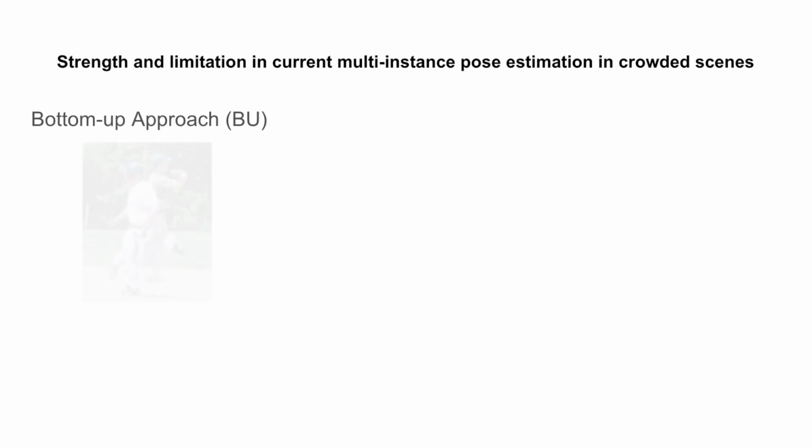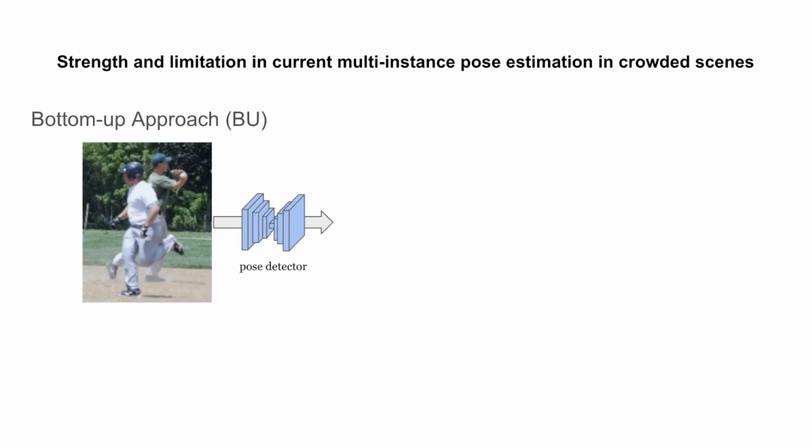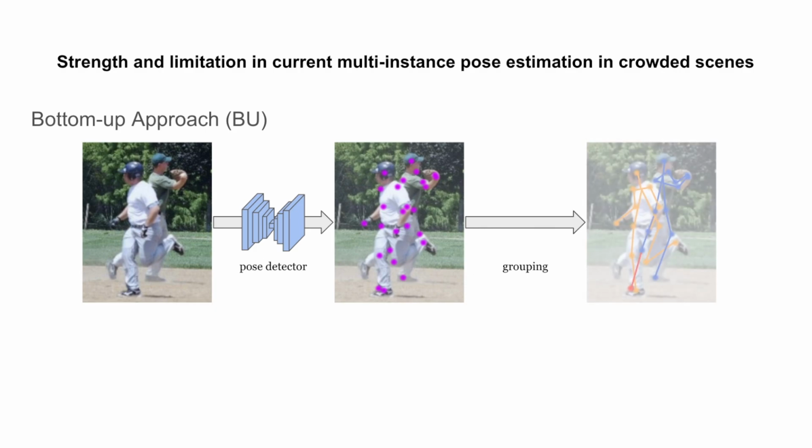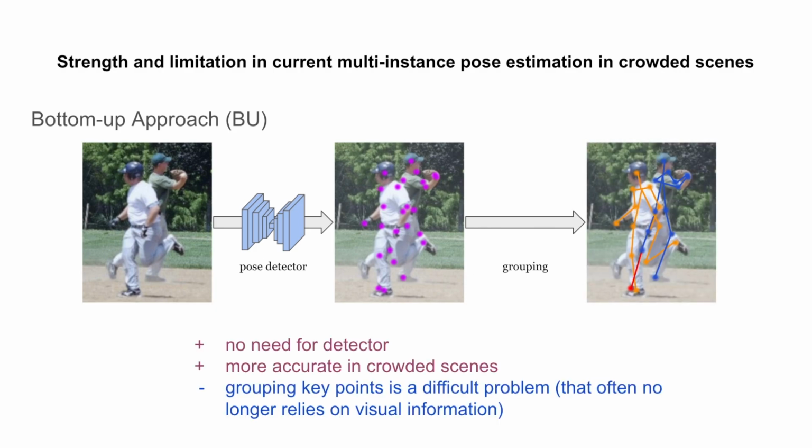Bottom-up approaches estimate all body parts in the scene first and then group them into individual poses. For this grouping, various methods have been proposed in the literature. While bottom-up methods are better at handling crowded scenes, they can also struggle to correctly group body parts. Another advantage of bottom-up methods is that they do not require a separate detector.